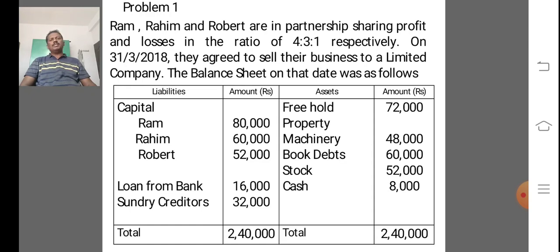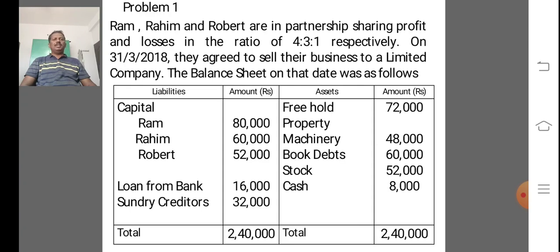Under the liability side, capital: Ram's capital is 80,000, Rahim's capital is 60,000 and Robert's capital is 52,000. Loan from bank 16,000. Sundry creditors 32,000. The total liability side is 2,40,000.